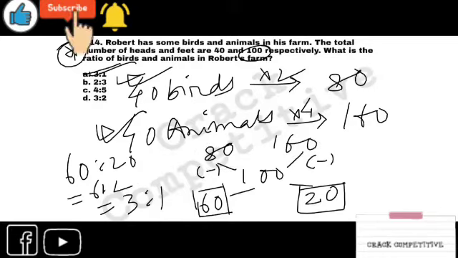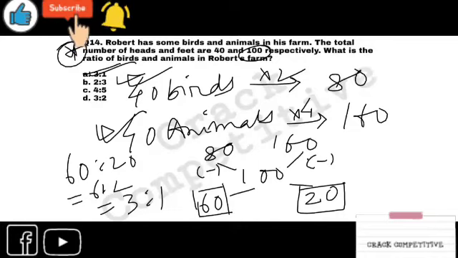So you have to subtract this from the standard one or the given one. 60 and 20. This is a simple subtraction. This is the ratio of the number of birds and animals here. This method can also be used in mixtures, in sugar and water. I will describe it in that chapter. Just make the concept clear.